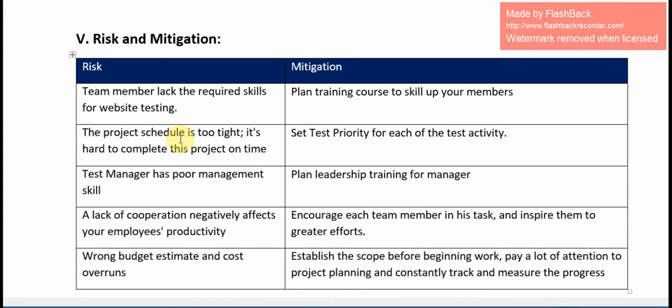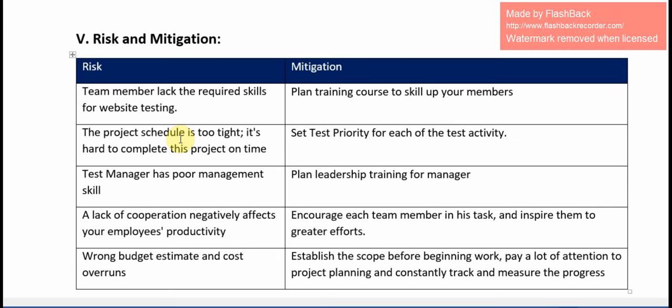Next, the risk that the project schedule is too tight and it's hard to complete this project on time. For that, set test priority for each of the test activities. Next, the test manager has poor management skills. Plan leadership training for the manager.